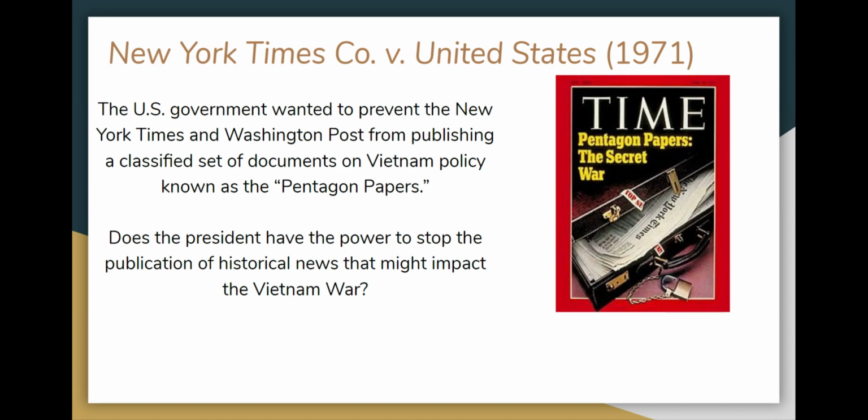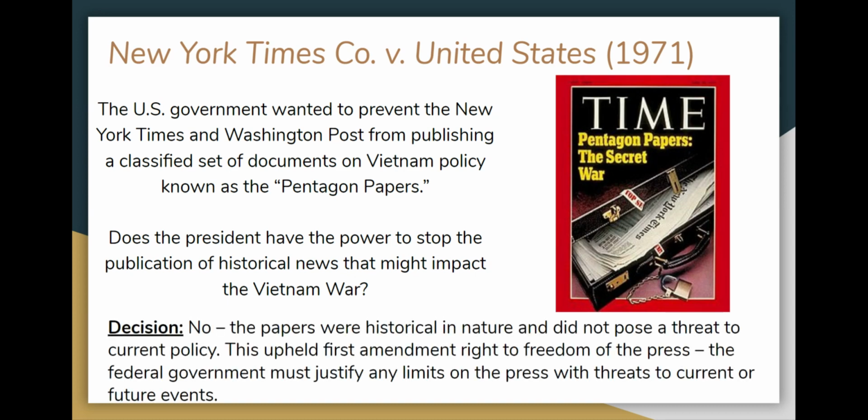So the question is, does the president have the power to stop the publication of historical news that might impact the Vietnam War? Because that war was not over yet. And the answer was no. The papers were historical in nature and did not pose a threat to current policy. This upheld First Amendment right to freedom of the press. The federal government must justify any limits on the press with threats to current or future events.